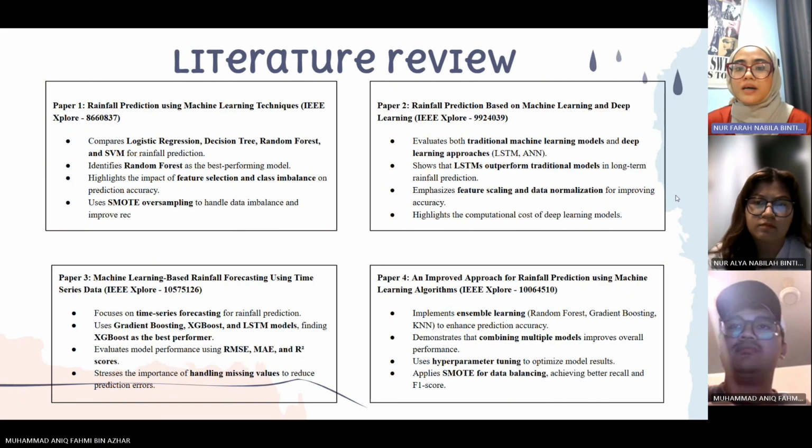The last paper implements ensemble learning, which is a combination of random forest, gradient boosting, and KNN to enhance prediction accuracy. It demonstrates that combining multiple models improves overall performance.